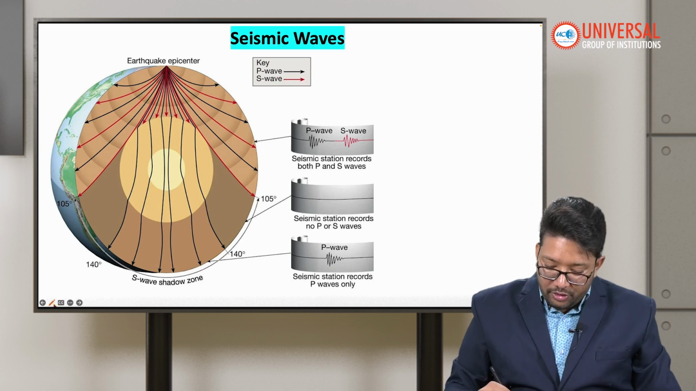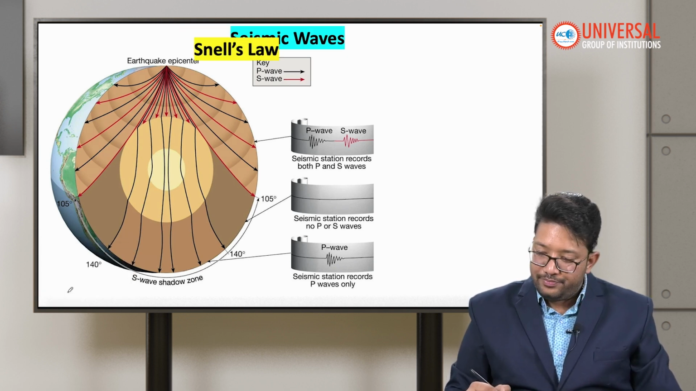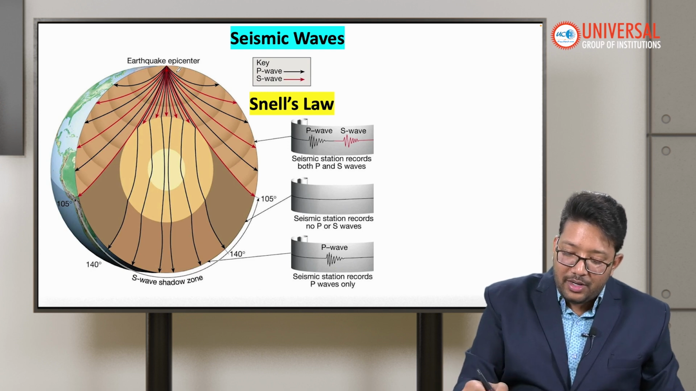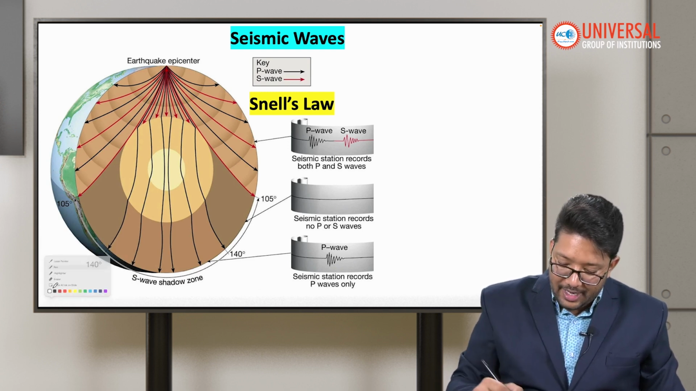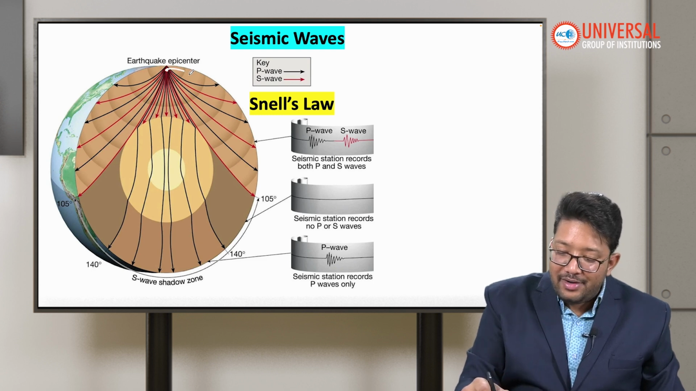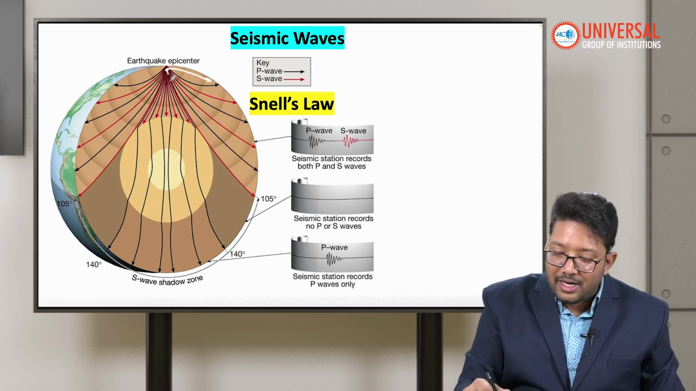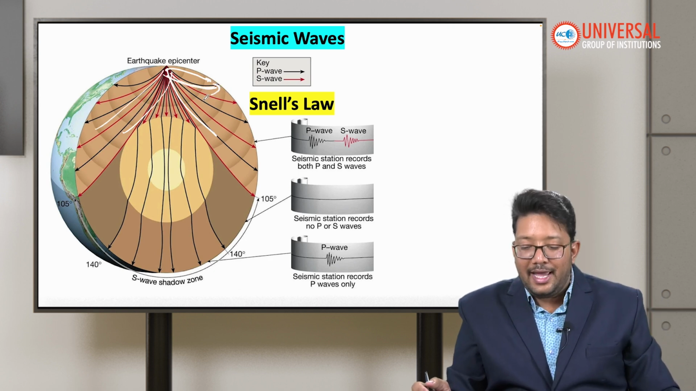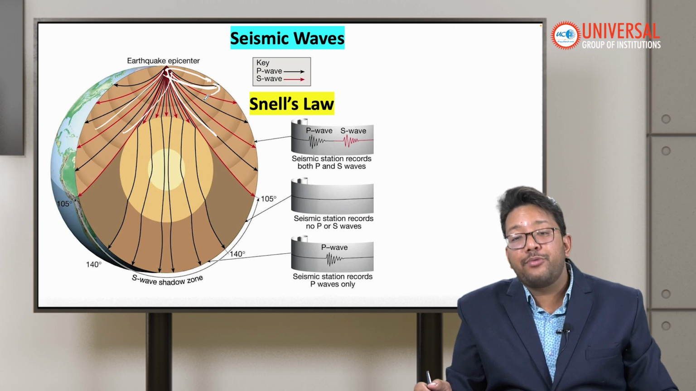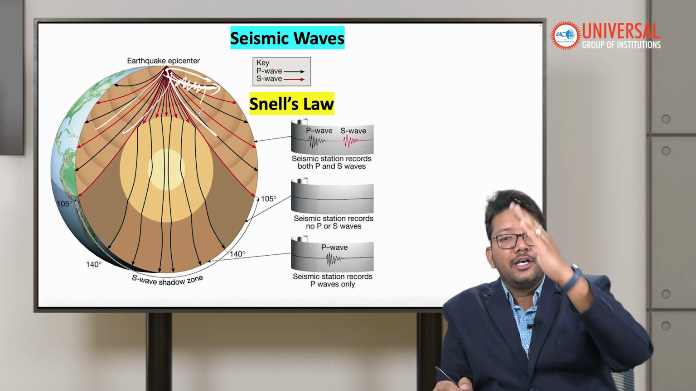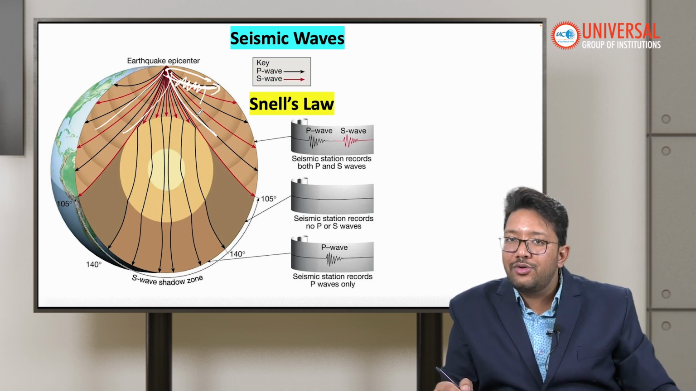Now there is a concept called Snell's law. Suppose this is our point of energy release. These waves will be traveling like this, and these will be traveling through the whole earth like this. So why is this curvature there? This curvature is due to the rotation as well as the density and composition of the rocks present here. So this curvature is explained by Snell's law.